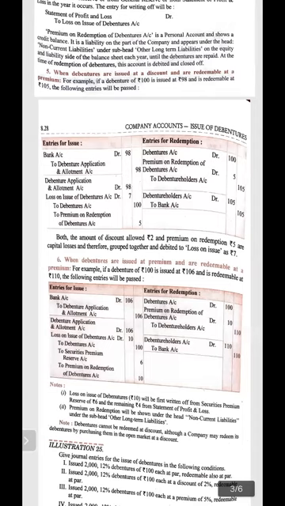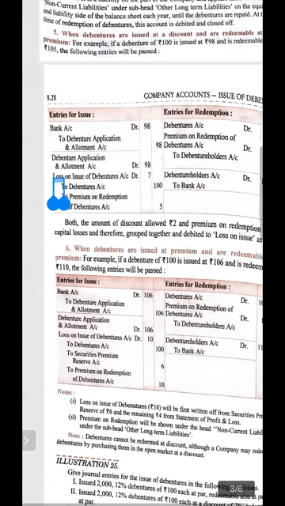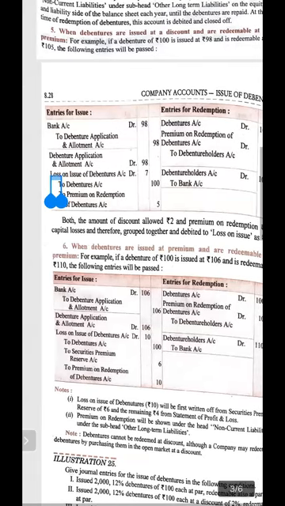The sixth case, we are doing the last case now, is when the debentures are issued at premium and redeemed at premium.